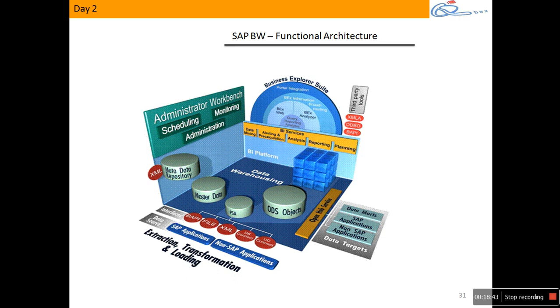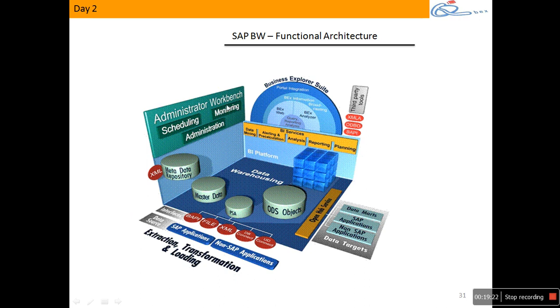In BW we have some built-in components available for reporting also. We use a component called Business Explorer suite. When I say suite, it has a set of components: Query Designer, Analyzer, Web Application Designer, Web Analyzer, Report Designer. We have 5 components, and all these 5 together we call the Business Explorer suite, which is used for reporting. Through it you design your queries and create your web dashboards and web reports. All those can be done with BEx. So we have flexibility for ETL, modeling, and then reporting.